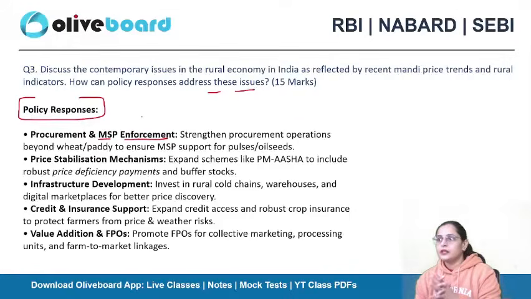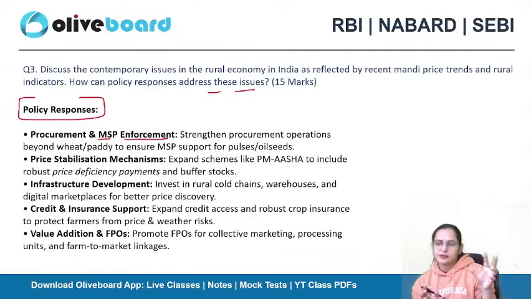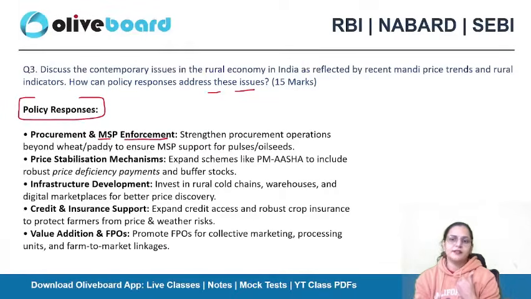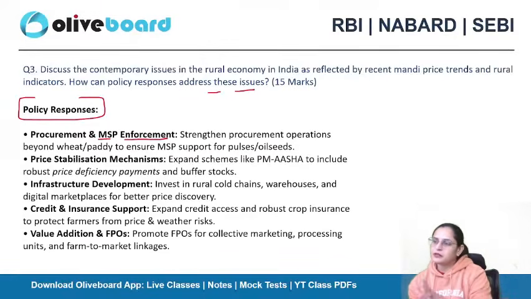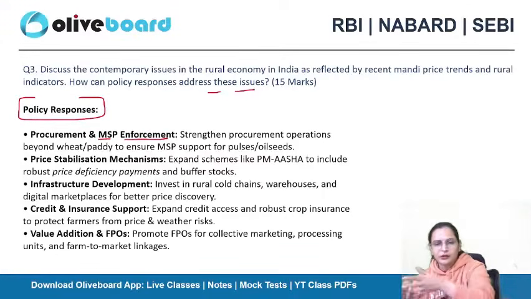See, on paper it is mentioned that for the pulses, there should be 100% procurement by the nodal agencies, that is NCCF and NAFED. The government has said this with Mission Dalhan, the Atmanirbharta in Pulses mission. But the farmer is not taking online classes, na? Like you guys are taking online classes. So there should be some individual who will make the farmers aware about the schemes that are actually launched for them. Are you getting my point?